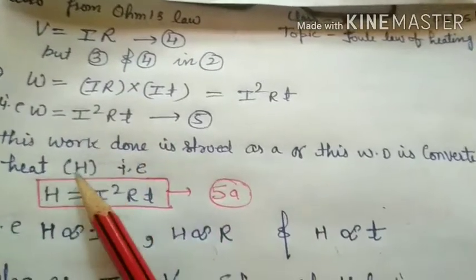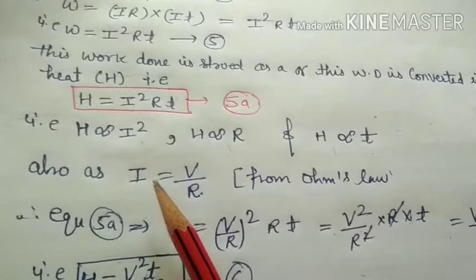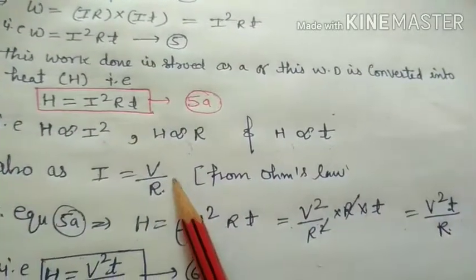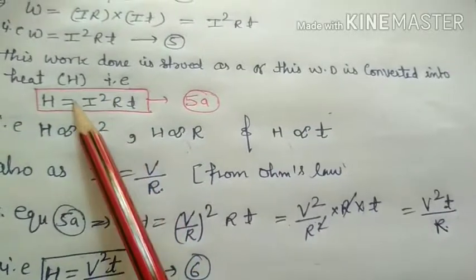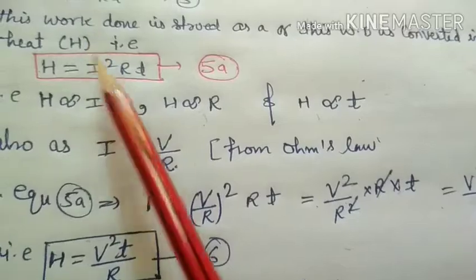There is another relation also related to H. As we know from Ohm's law, V equals IR, therefore I is equal to V upon R. Now put I equal to V upon R in equation number 50. So equation 50 becomes H equal to (V upon R) whole square into R into T.